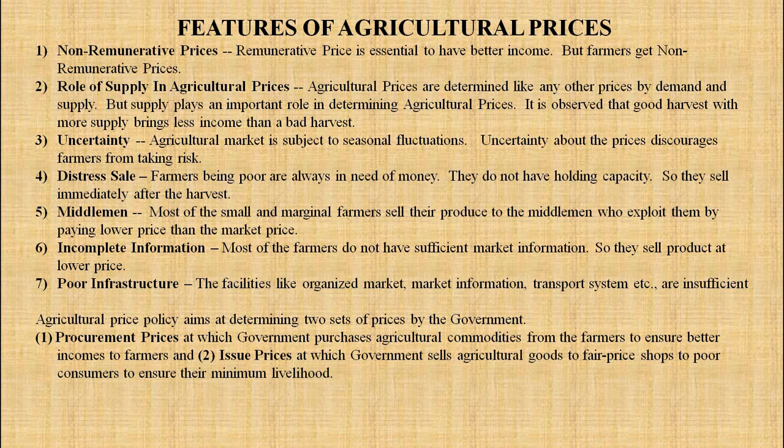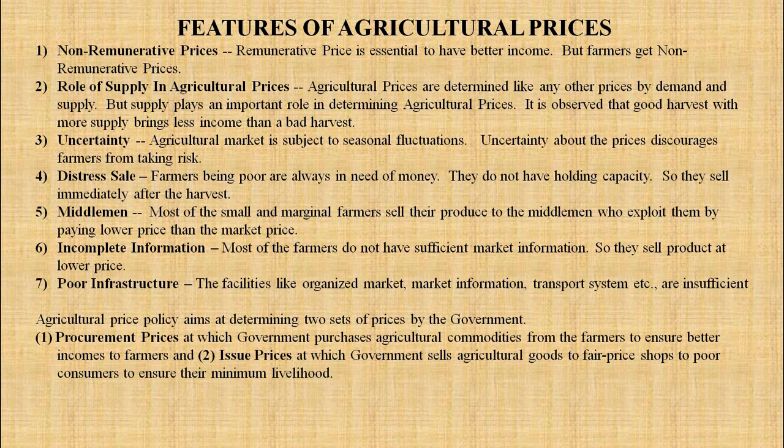They do not have holding capacity, so they sell immediately after the harvest. Next, middlemen. Most of the small and marginal farmers sell their produce to the middlemen, who exploit them by paying a lower price than the market price.